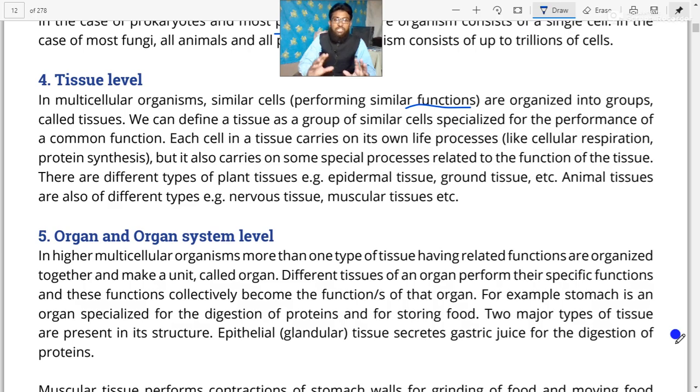We can define a tissue as a group of similar cells specialized for the performance of a common function.